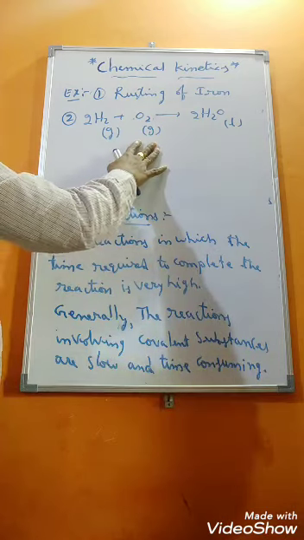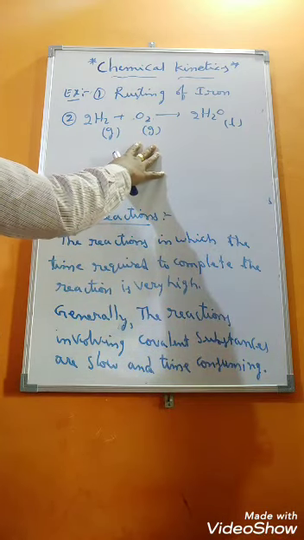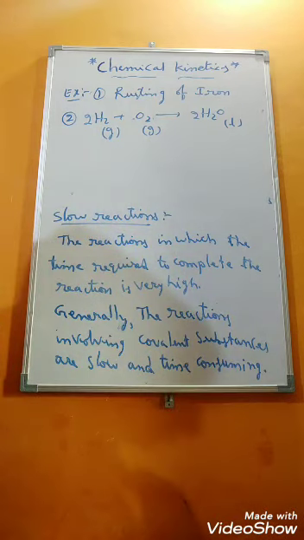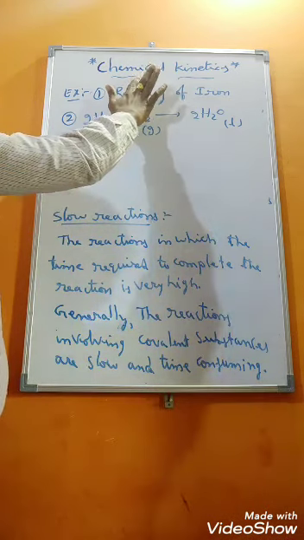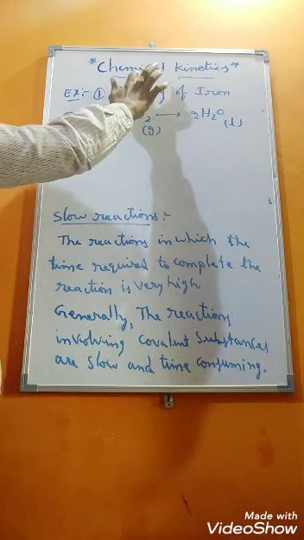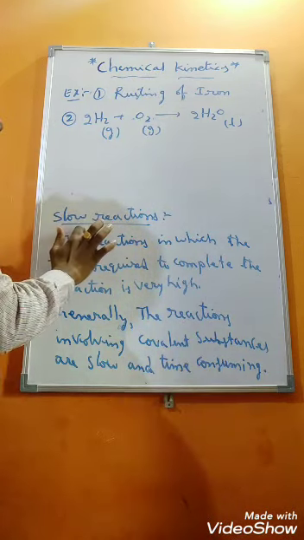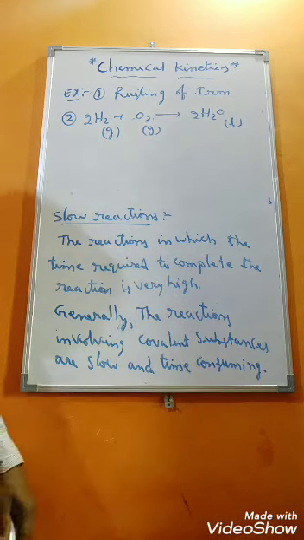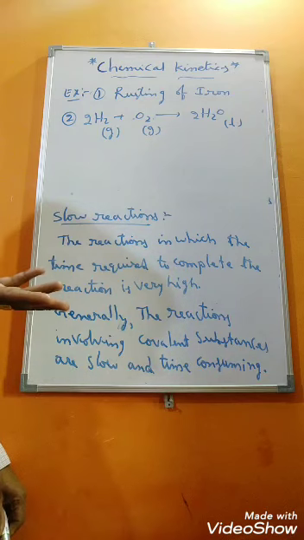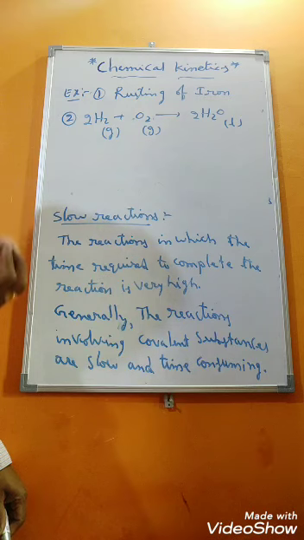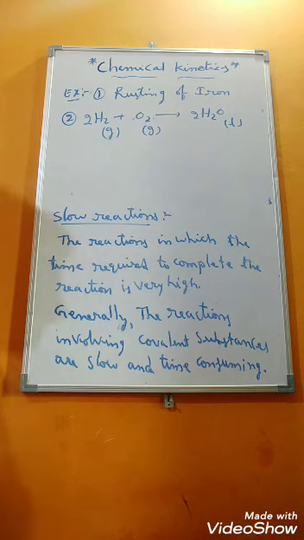So that's why it also comes under what? Slow reaction, students. Got the idea about slow reactions and fast reactions, students? Everybody understood? Okay, then fine. See that this chemical kinetics mainly deals and is useful for all the reactions except slow reactions and fast reactions. Because in the slow reaction, to complete the reaction, maximum time is required. That is a few years, sometimes years, months also takes place.